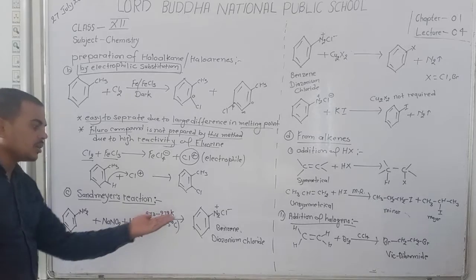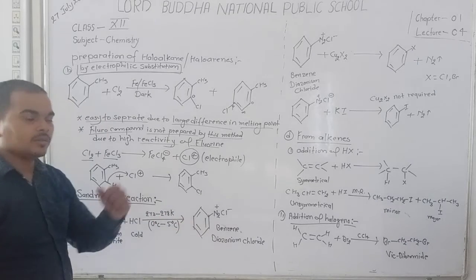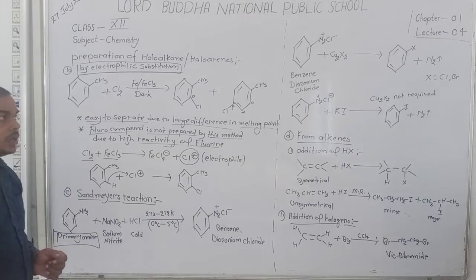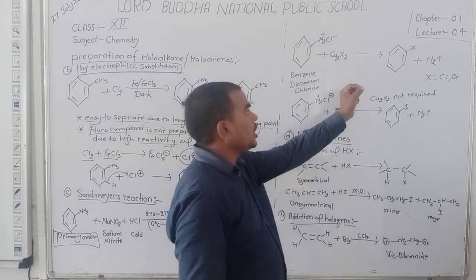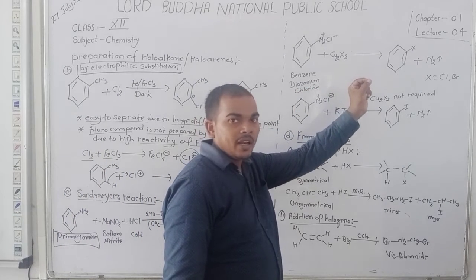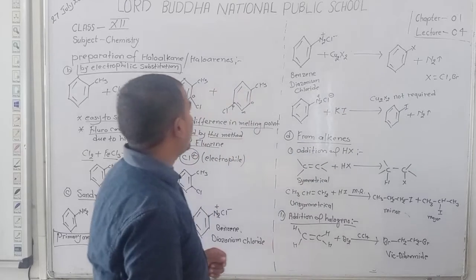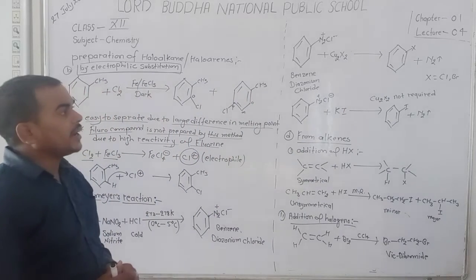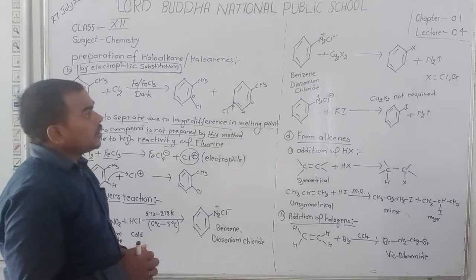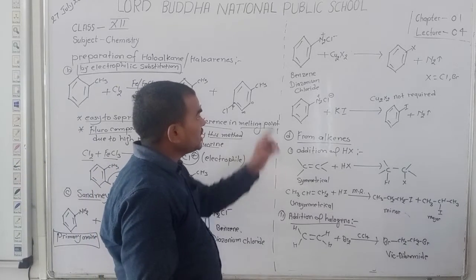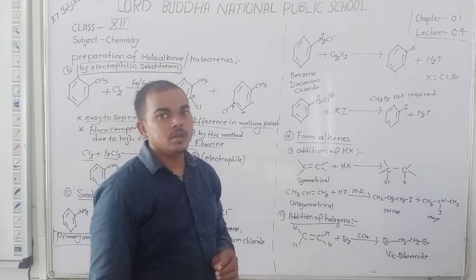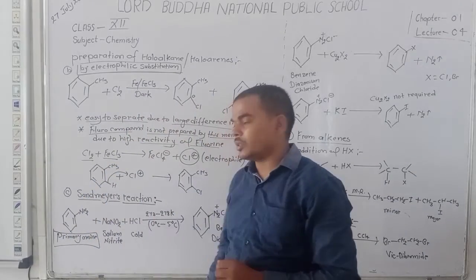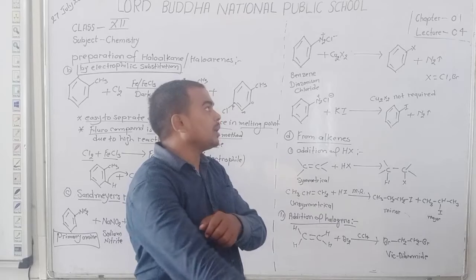Then we obtain benzene diazonium chloride. Okay, student. The benzene diazonium chloride is used for the formation of haloarenes. Dear student, this is the method of preparation of haloarenes by the Sandmeyer method.